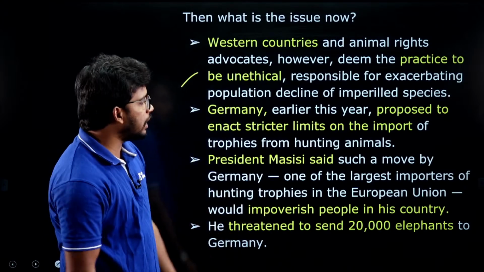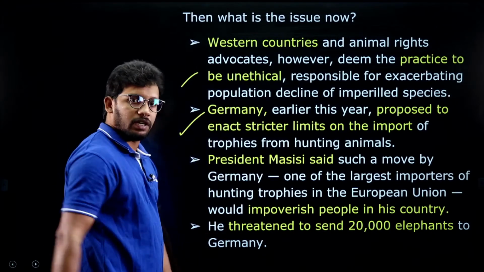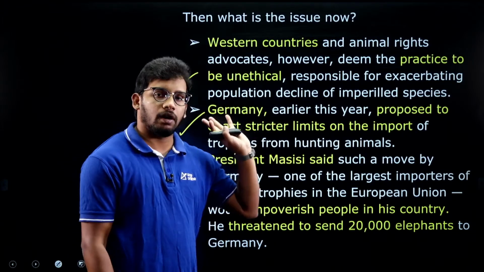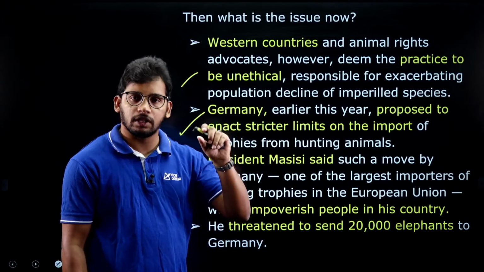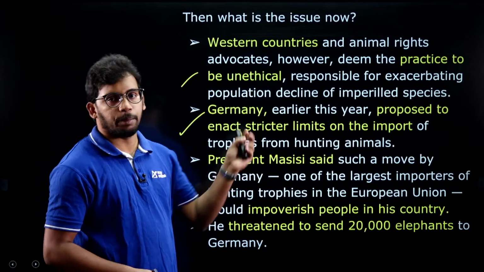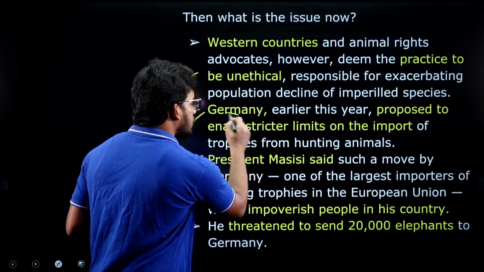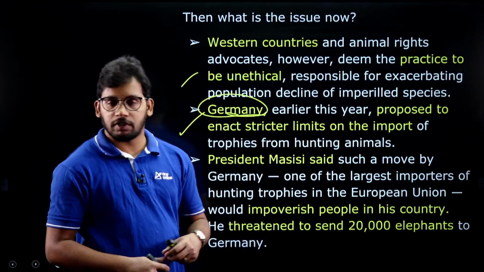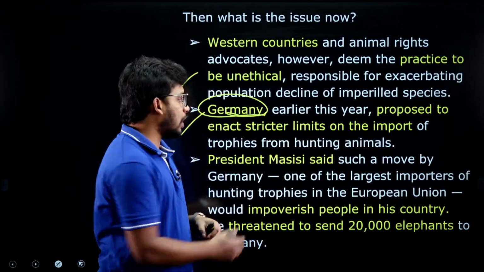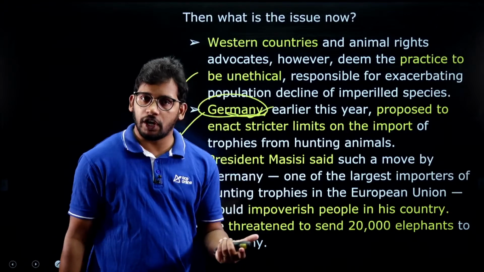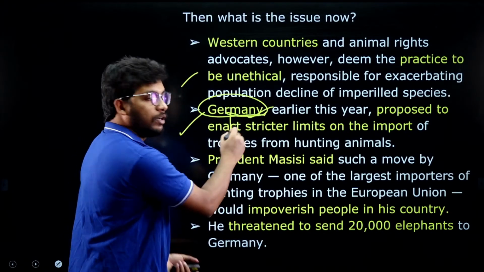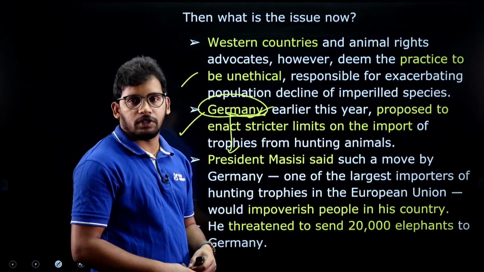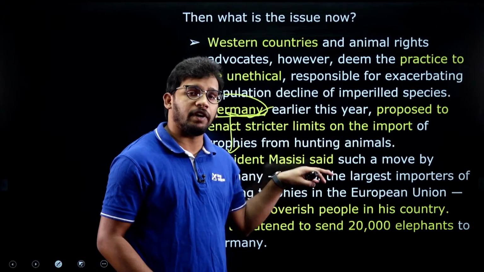Germany has commented recently that it will strictly regulate the import of elephant trophies, the tuskers coming into our country. Germany is one of the largest importers of ivory as well as elephant trophies. So as Germany is strictly regulating, it will impact Botswana because it can't send elephant trophies to those countries.